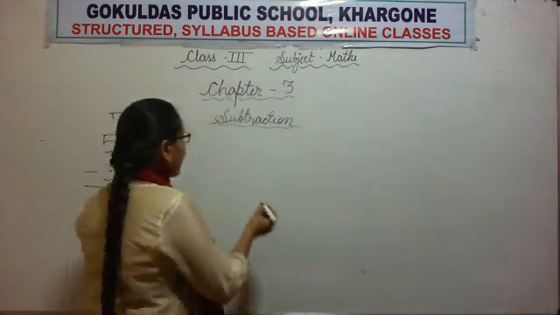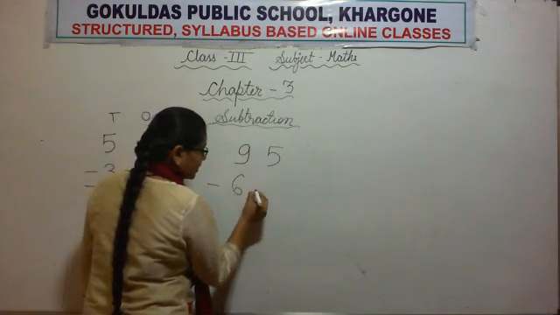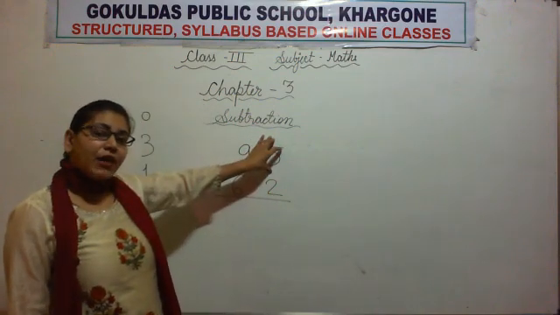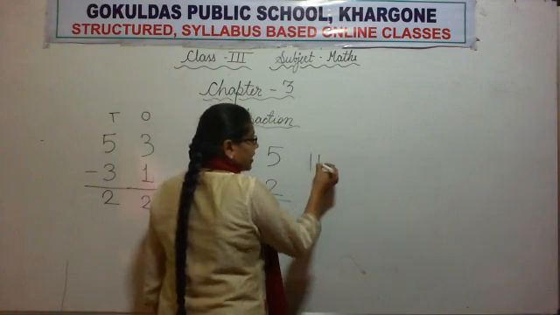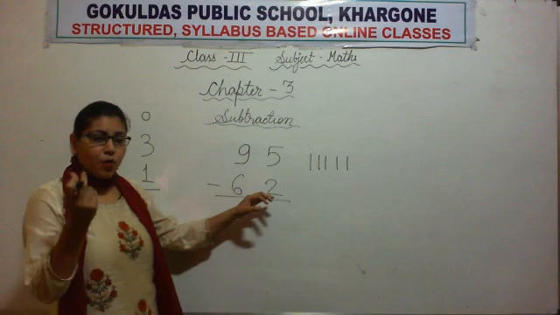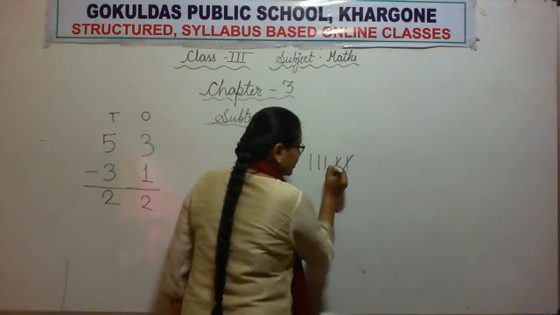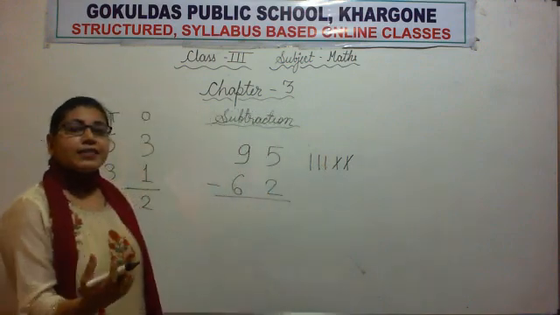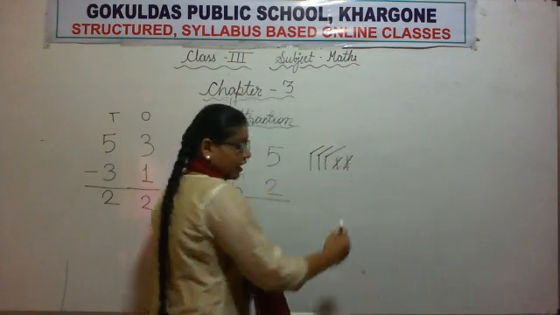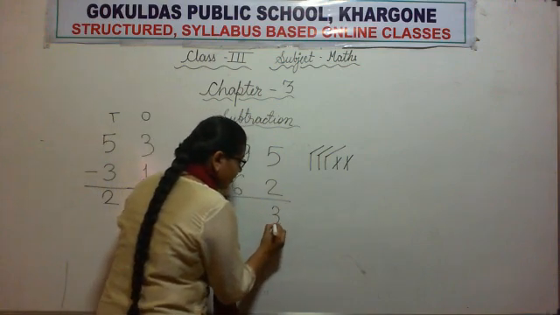Okay. Now we'll move towards the next question. Next one is 95 minus 62. The first number, the bigger number, is 5, so we will draw 5 sticks. The second number, the smaller number, is 2, so let's cancel 2 sticks. Now let's count how many sticks are left. 1, 2, 3. 3 sticks are left, so we will write the number 3.